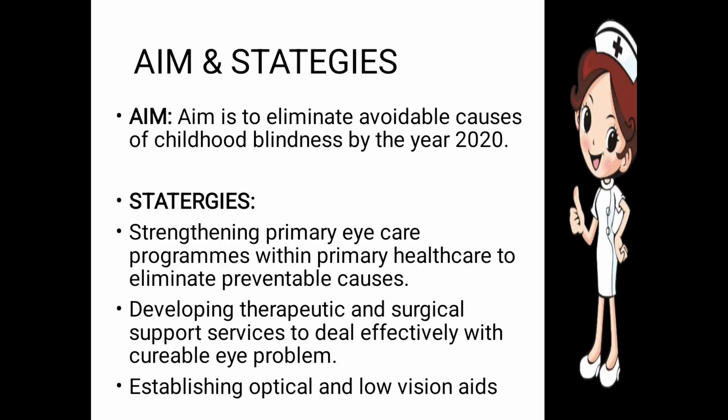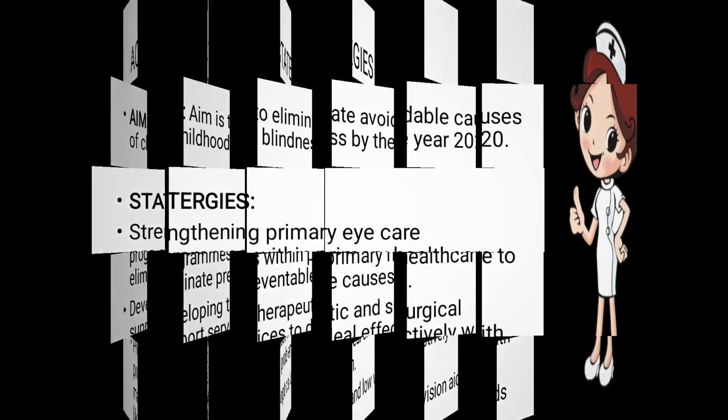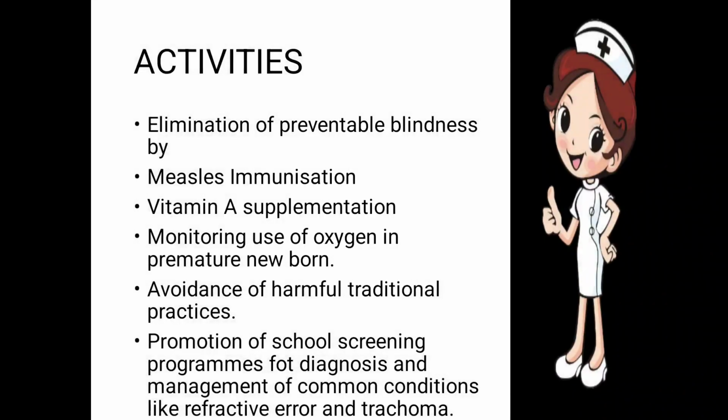Developing therapeutic and surgical support services to deal effectively with curable eye problems. Those eye problems which are curable, we have to support surgically as well as through medications. Establishing optical and low vision aids. Optical aids means we have to provide glasses to the person who needs them, as well as low vision aids. Those persons who have low vision, we have to provide low vision aids to them.